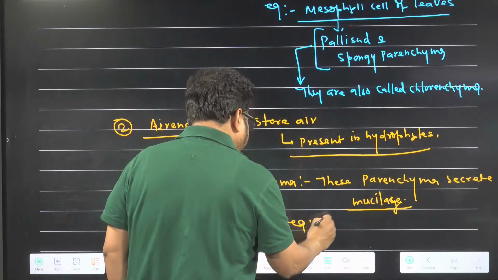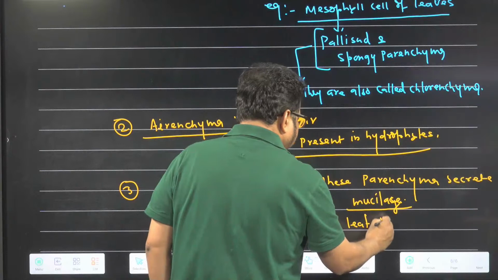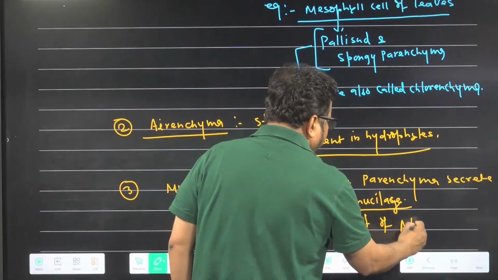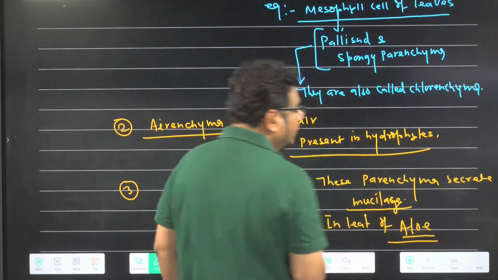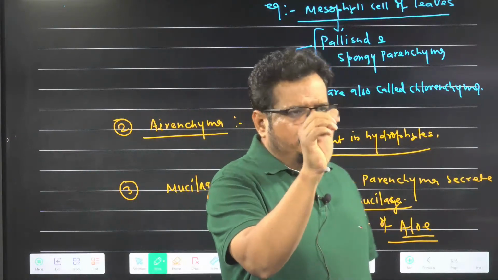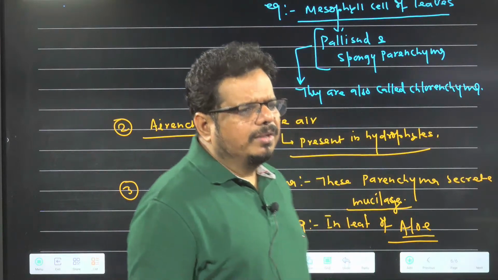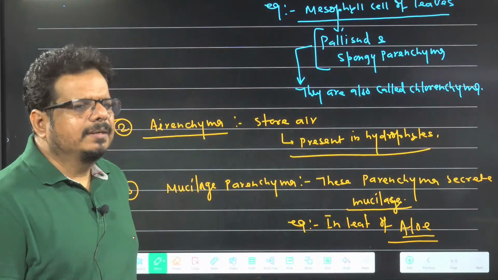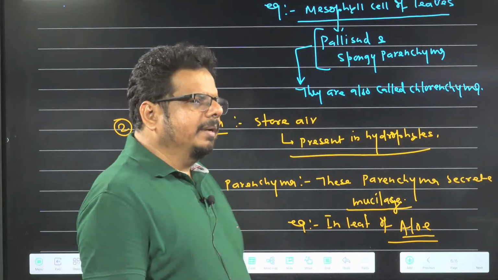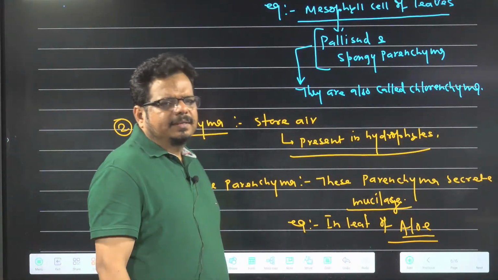Example where it is present? In leaves of aloe. Aloe vera, you have seen? When you cut the leaf of aloe vera, mucilaginous watery things come. That is also a modified parenchyma. That is called which one? Mucilage parenchyma.